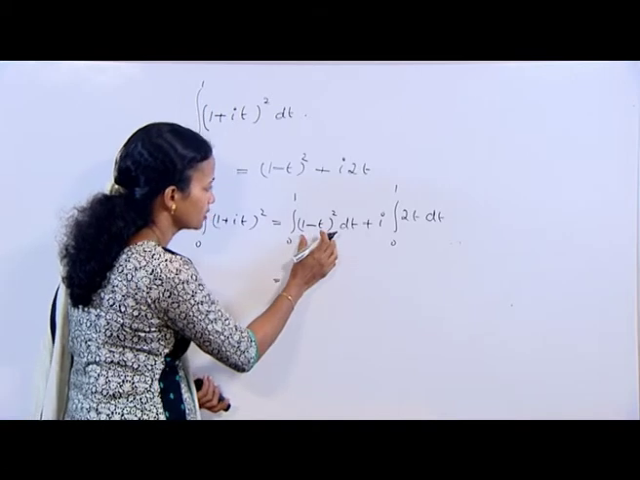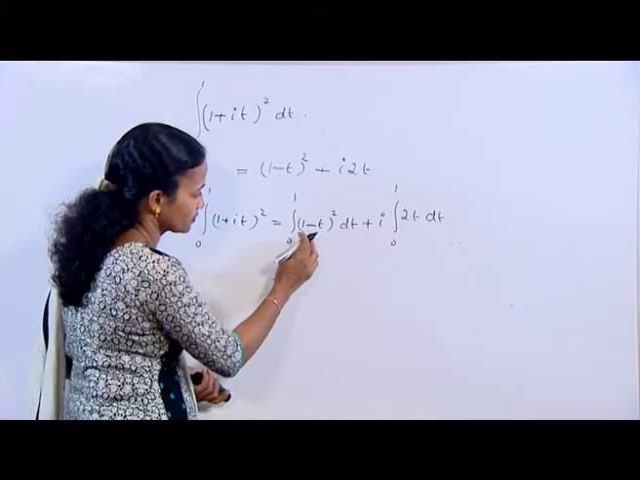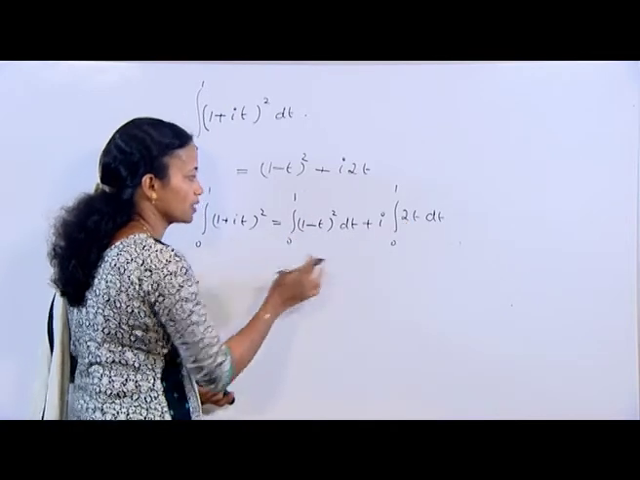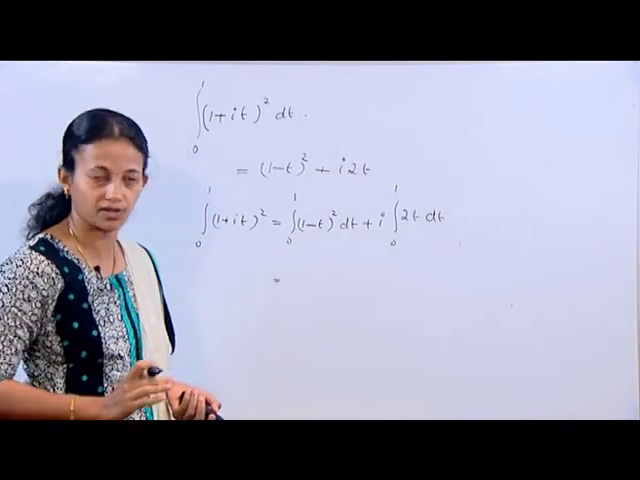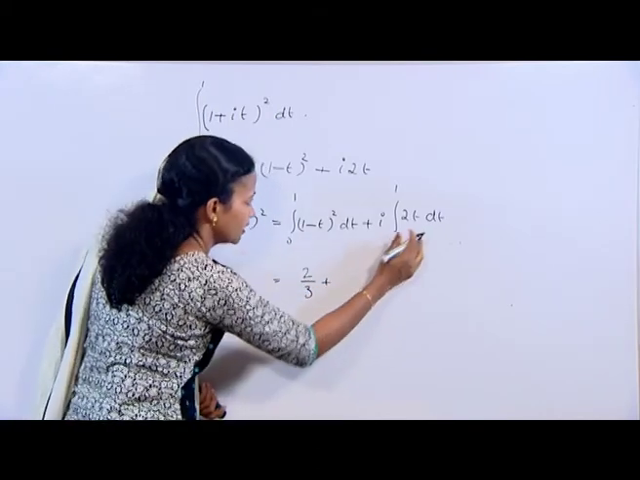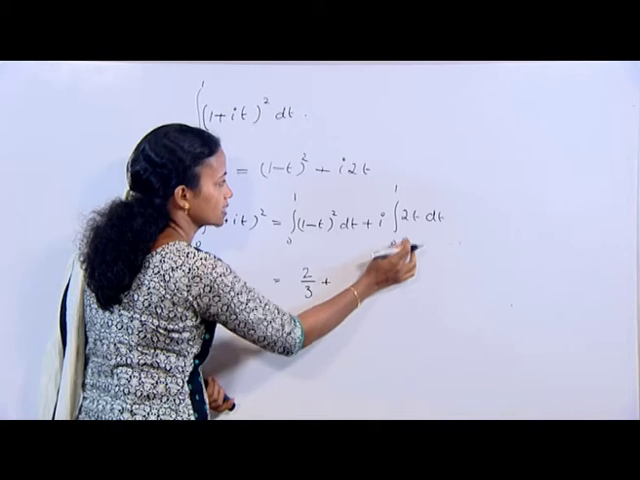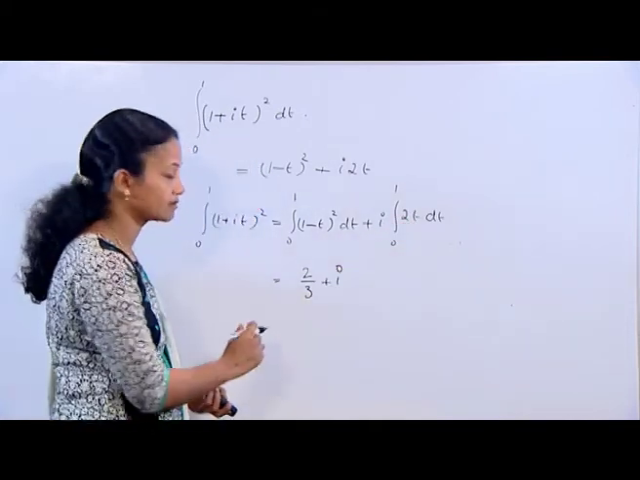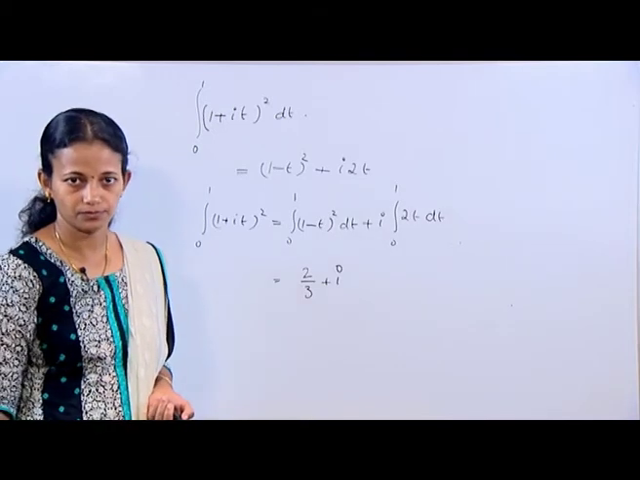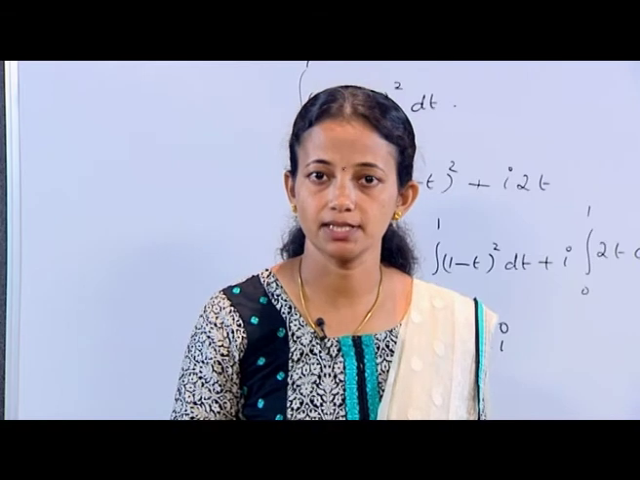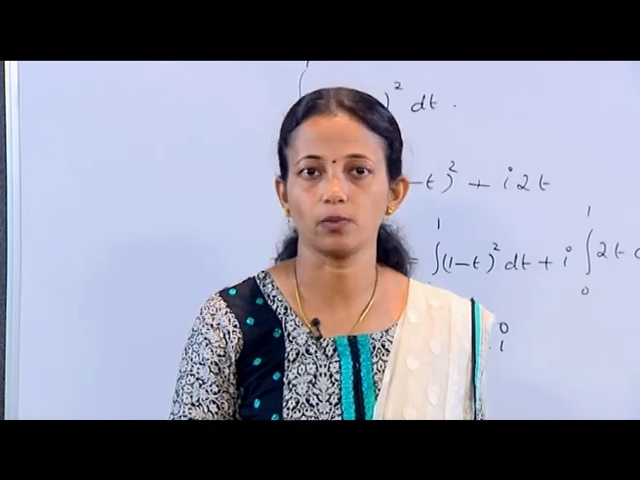On substituting, first we integrate 1 minus t square as usual, and 2t, and substitute the values 0 and 1. On simplification we get the first term as 2 by 3, and the integral from 0 to 1 of 2t as 1. So here we have 2 by 3 plus i. Improper integrals of w of t over unbounded intervals are defined in a similar way.